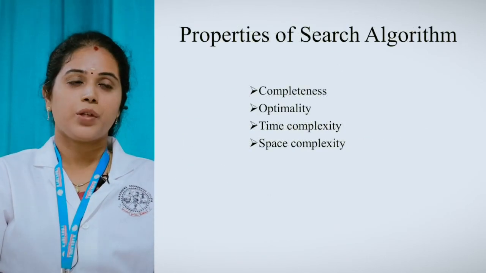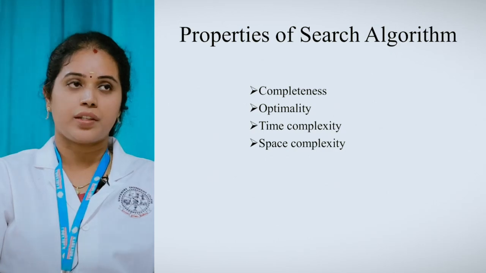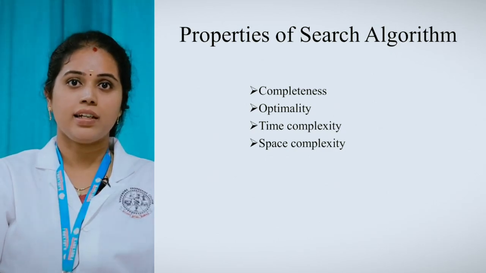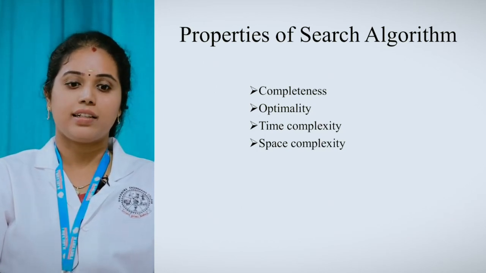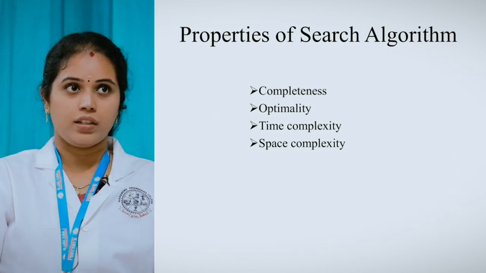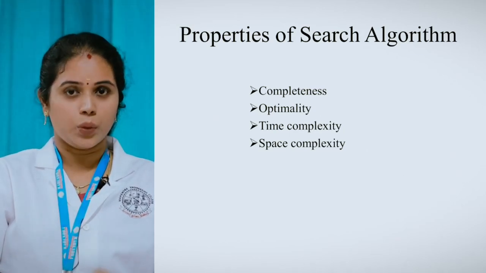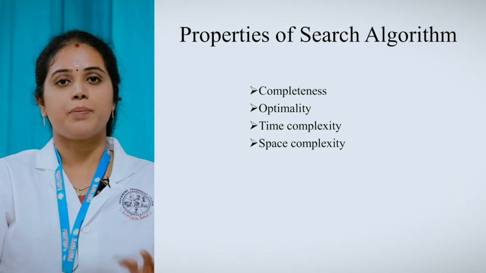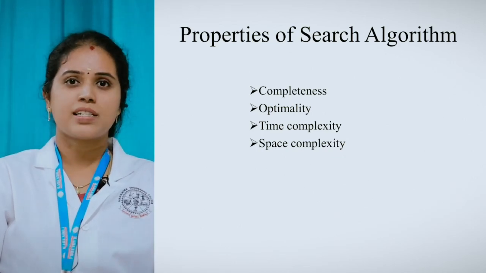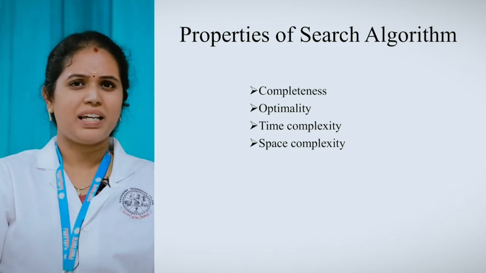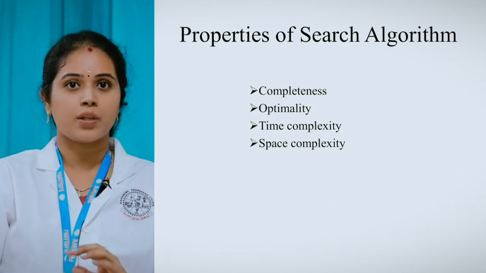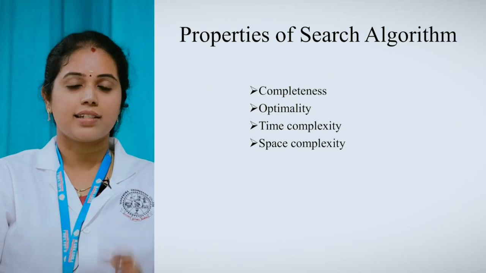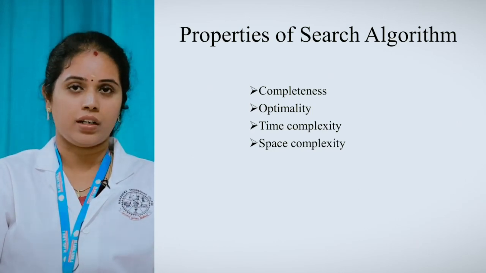Before the search algorithm, you have to know the properties of search algorithms. The first one is completeness, optimality, and then time complexity and space complexity. What is completeness? When you say that the system is complete or not: if the system provides a solution, then you can say that the system is complete. We don't know about the solution, whether it is good or bad, best or worse. I don't know about the solution. But if the system gives you a solution, then you can consider the system to be a complete one, right?